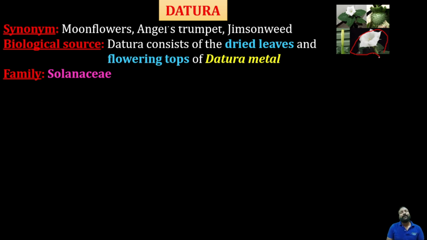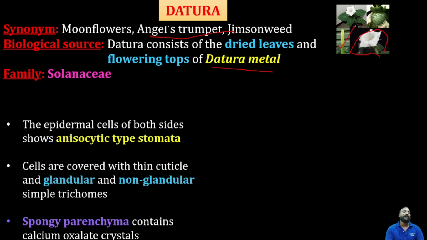Okay, and that's nothing but moonflower because the flowers are white in color, and it is also known as angel's trumpet and Jimson weed. You should definitely remember these synonyms of this plant: angel's trumpet and Jimson weed. Especially these types of special names are assigned to particular drugs. So these are all assigned to datura. Whereas the source of datura consists of dry leaves and flowering tops of Datura metel. This is a Datura metel plant, belonging to the family Solanaceae.